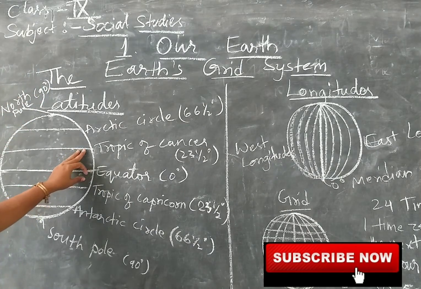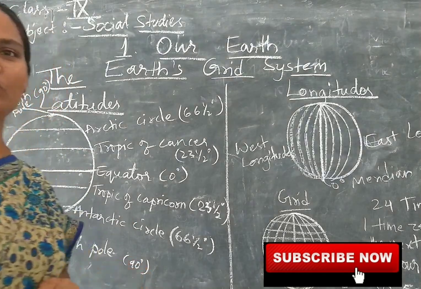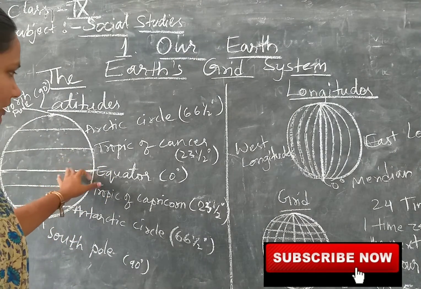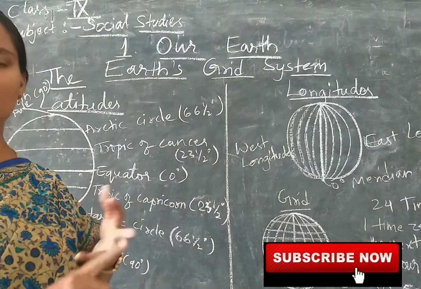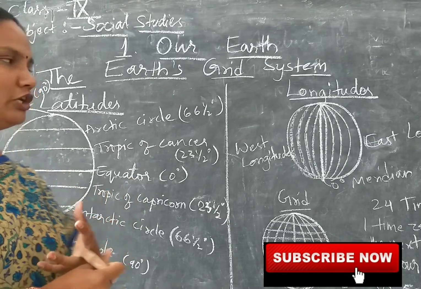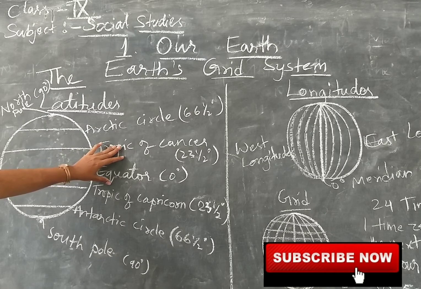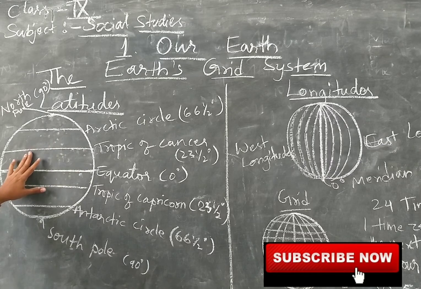And another thing is, can you tell me? To know the location, time, and what is the another use? Yes, climate of a place. With the help of latitudes and longitudes you can locate a place, you can know the time, and you can know the climate of a place. So to know this climate of a place we require these special latitudes. With this we can classify the climatic zones. Is that clear about latitudes, children?